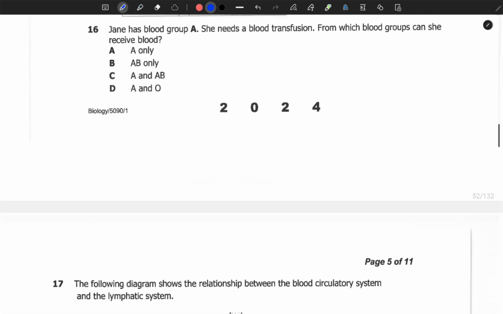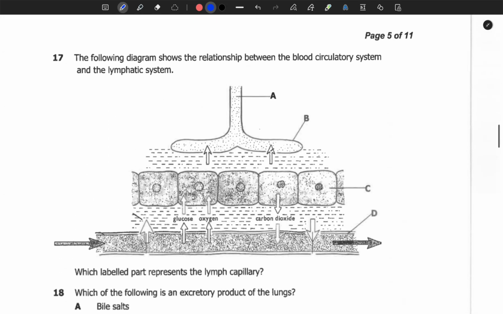Number 16. Jane has blood group A. She needs a blood transfusion. From which blood groups can she receive blood? So A can receive from A, from O, and also A. Remember, O is considered to be a universal donor. So the answer is D.